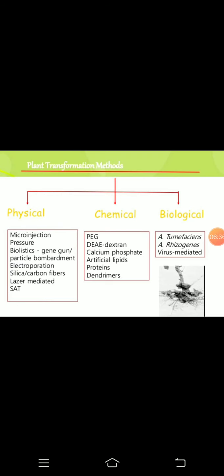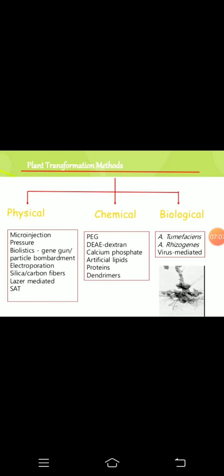Due to this electrical current, the foreign gene enters that particular host cell. Then silica carbon fibers is another method, and laser mediated, where you use laser light. And then there is the SAT technique. These are some physical methods for plant transformation.